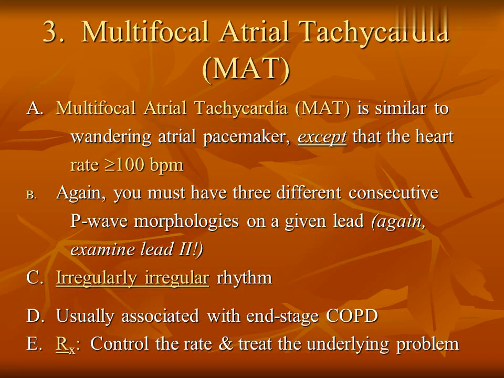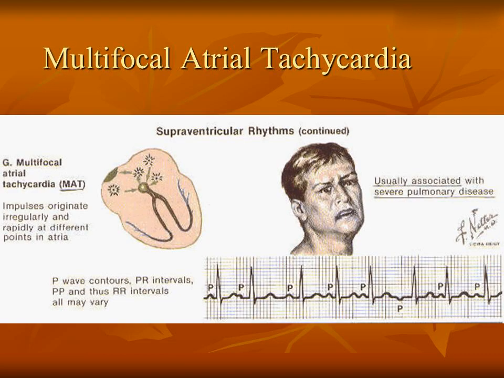3. Multifocal atrial tachycardia, MAT. MAT is similar to wandering atrial pacemaker, except that the heart rate is greater than 100 BPM. Again, you must have 3 different consecutive P wave morphologies on a given lead. Again, examine lead 2. C. Irregular rhythm. D. Usually associated with end-stage COPD. E. Rx. Control the rate and treat the underlying problem. Multifocal atrial tachycardia.